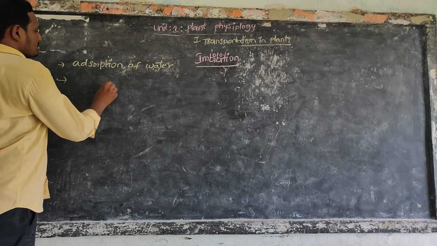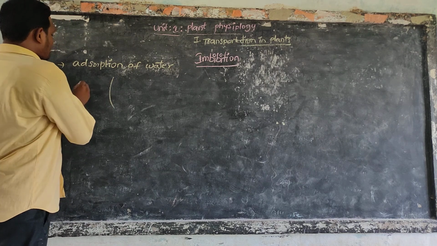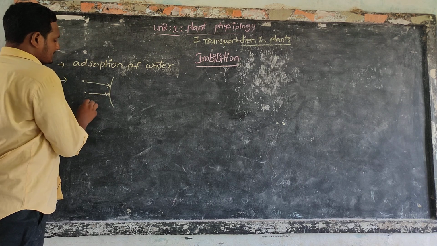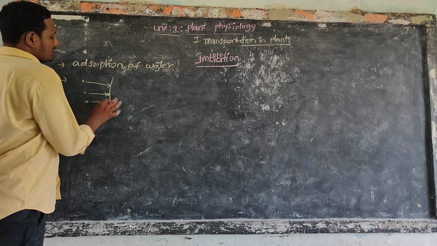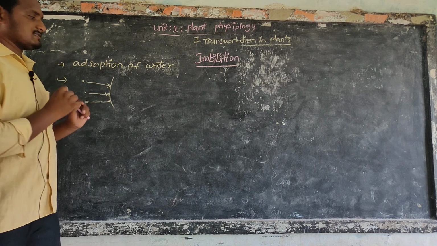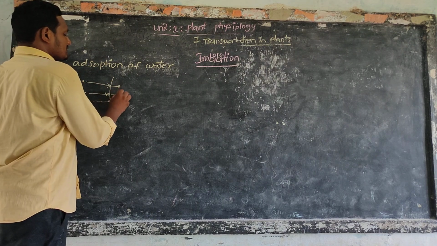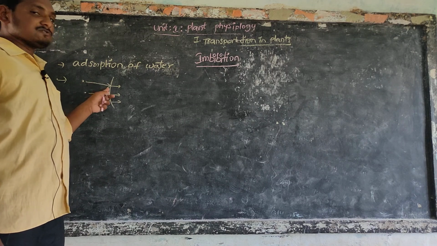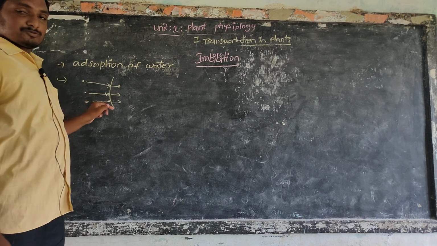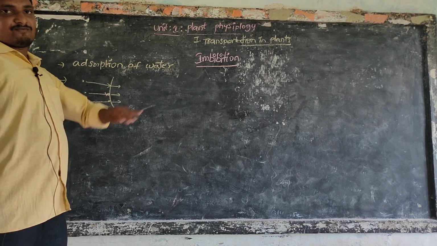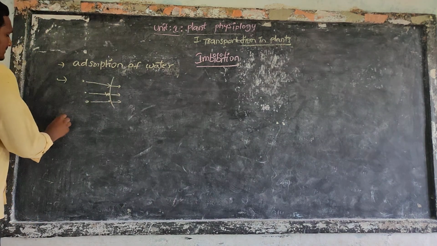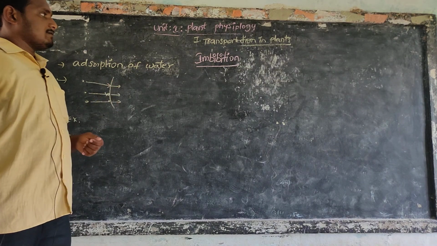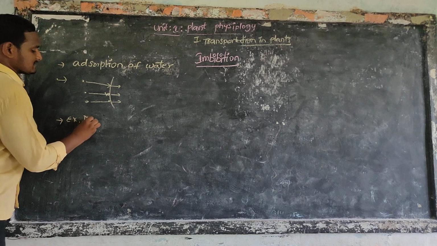Adsorption means, for example, this is the plant body surface. The water molecules reach just the surface only, they do not enter inside. Then after, when these water molecules reach inside, that is absorption. Adsorption means water molecules reach the surface of the body. Absorption means water molecules reach the inside of the body. That is absorption.